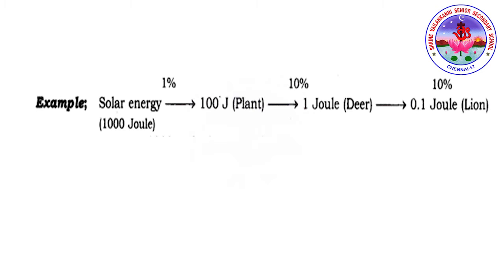For example, suppose 1000 joule of solar energy is received by a green plant. Then only 1% of the solar energy available on earth is utilized by the plant.